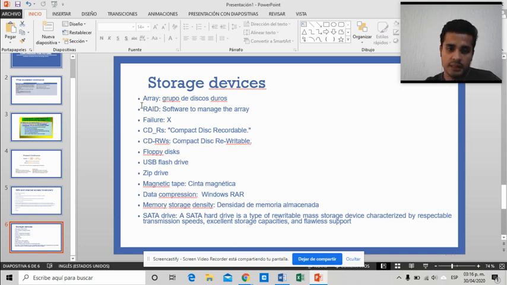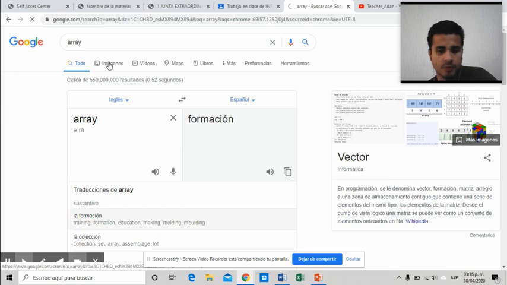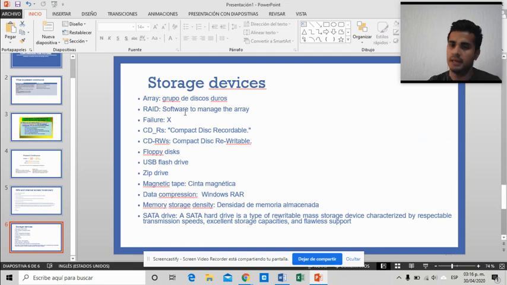Now, the word that is here below, RAID, that is going to be the software with which you can control or manage the array. Okay? Let me check if I have the image. I believe I have it. Yeah, it's like the physical hard drives, where you put them, where you stack them up. That is the array. The RAID, on the other hand, is the software that lets you control those hard drives. Okay, basically that's it.